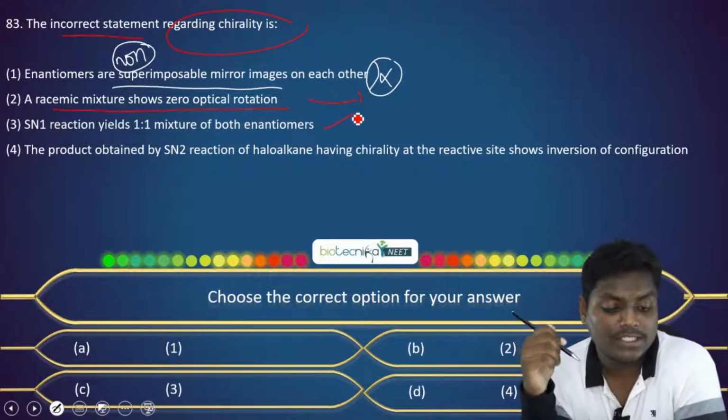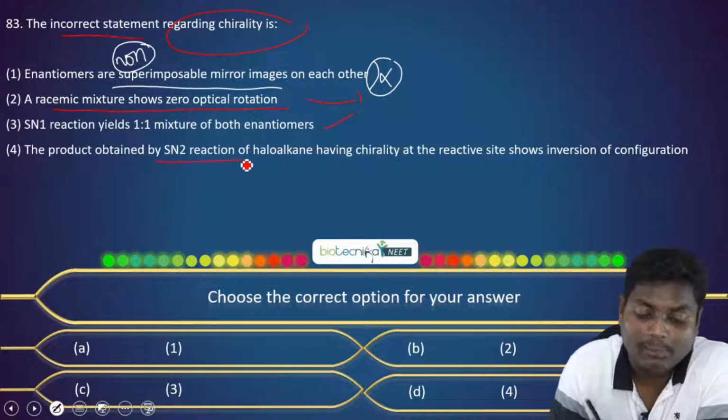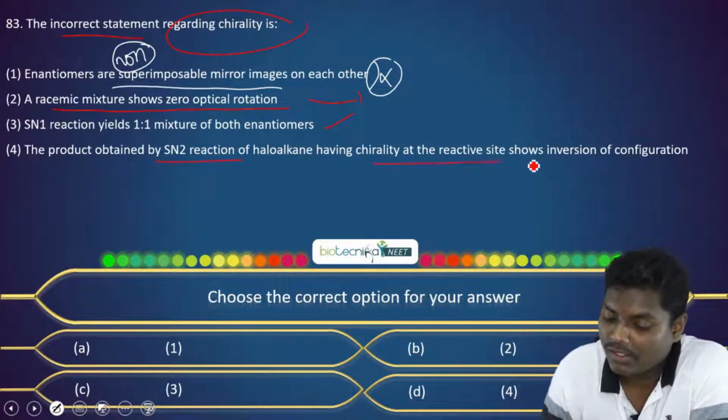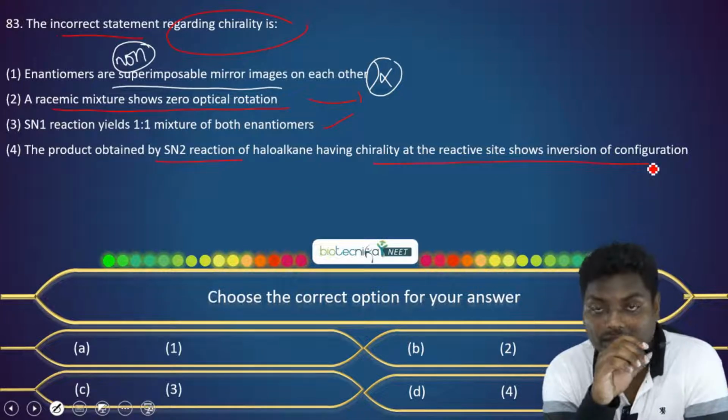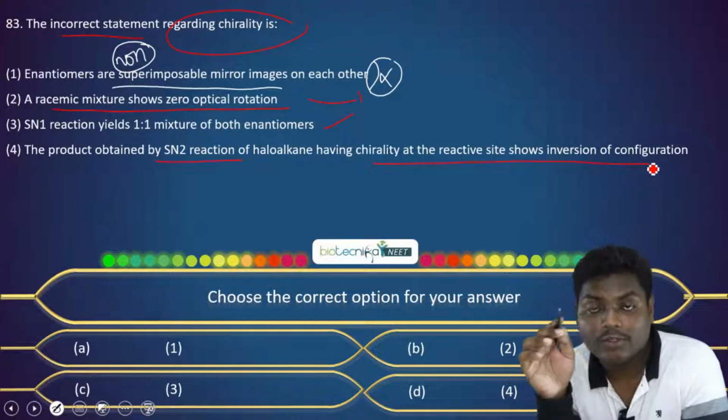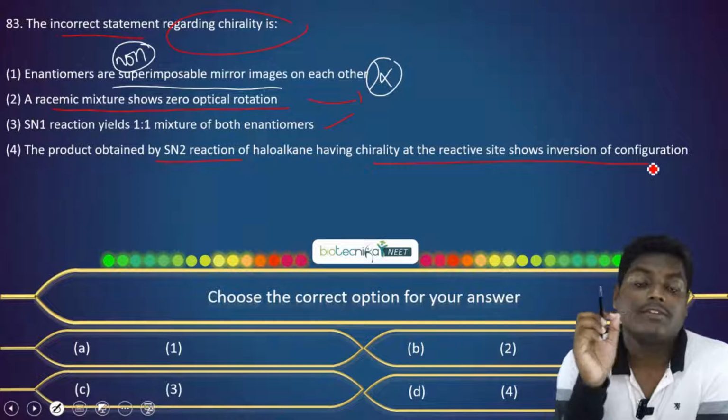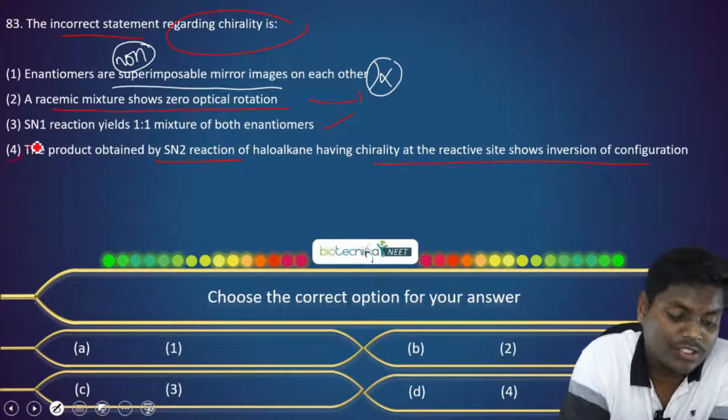And the fourth option is that the product obtained by an SN2 reaction shows inversion in configuration. This is true because in an SN2 reaction, the nucleophile attacks from the backside and the leaving group moves out from the front. So there is an inversion of configuration. So this is also a true statement.